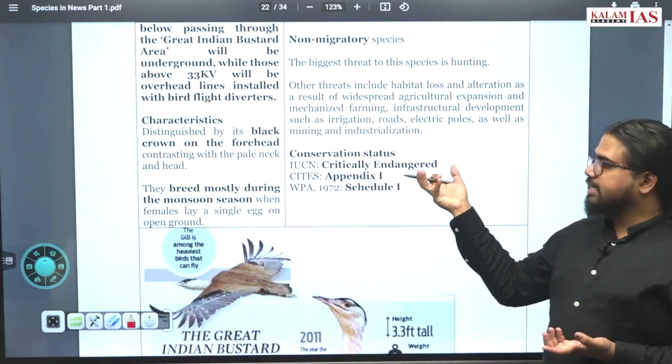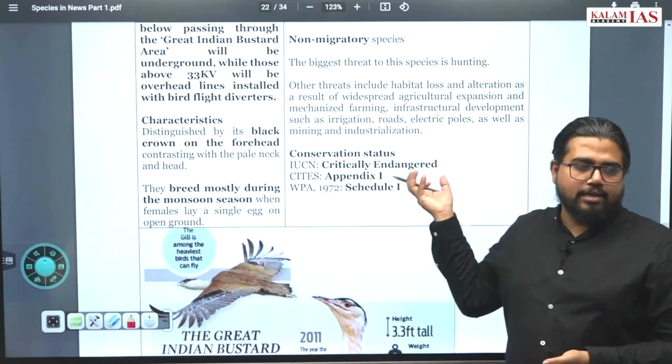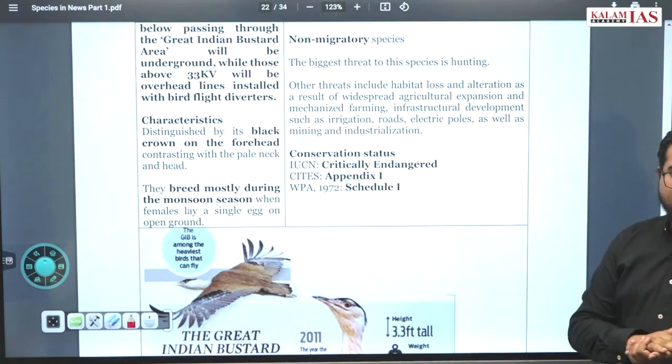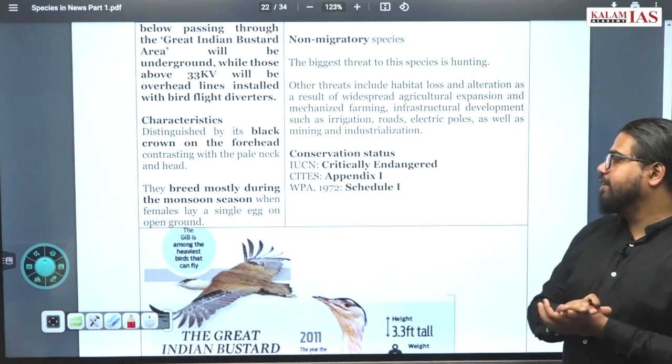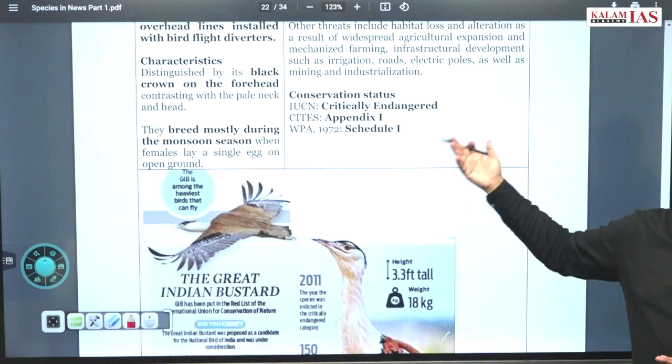IUCN status: it is critically endangered. Critically endangered means fewer than 250 individuals of this bird exist. CITES Appendix 1 protection is given. Under the Wildlife Protection Act 1972, Schedule 1 protection, that is the highest protection, is granted.